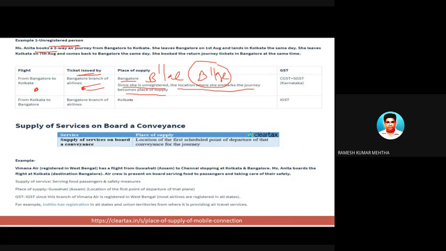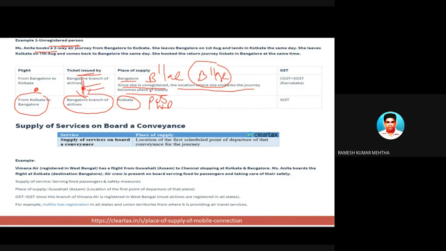On the other hand, once she is returning back from Kolkata to Bangalore, let's see. In this case, who is issuing the ticket? She has got both tickets booked at the same time from the Bangalore branch. And here, in the second case, she is boarding the flight at Kolkata. So this is in West Bengal. So this is the place of supply.